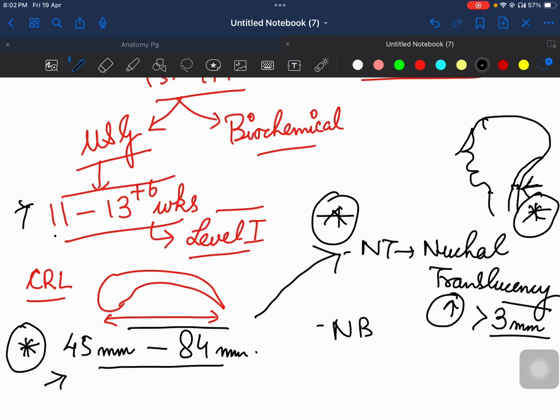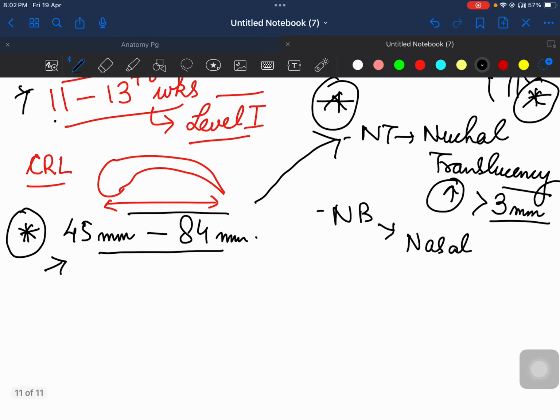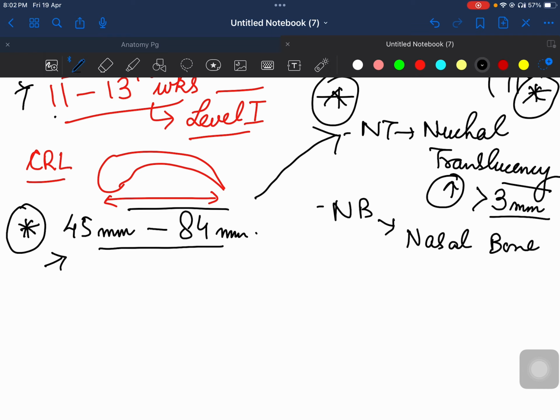If the nasal bone is not properly formed, okay, we try to see whether the nasal bone is ossified or not. If the nasal bone is not ossified, then it is also a risk factor for Down syndrome. Okay, because Down syndrome babies will have flat nose, mongoloid feature. They will not have their nasal bone properly formed.